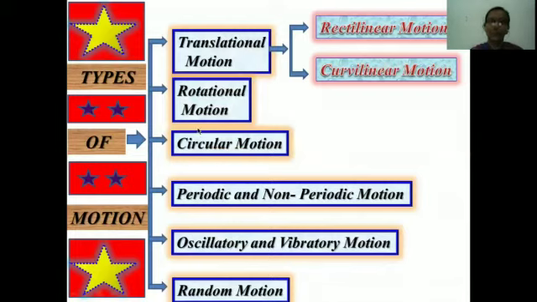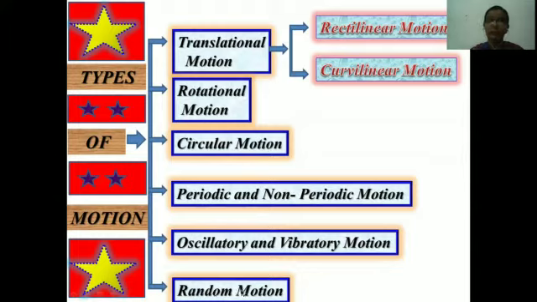Types of motion. We can divide the types of motion into translational motion, rotational motion, circular motion, periodic and non-periodic motion, oscillatory motion and vibratory motion, and random motion. Translational motion is divided into two parts, known as rectilinear motion and curvilinear motion. So mainly we can classify motion into 6 types. Next, the last one is random motion.